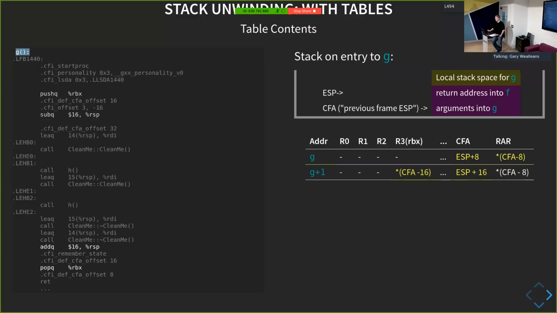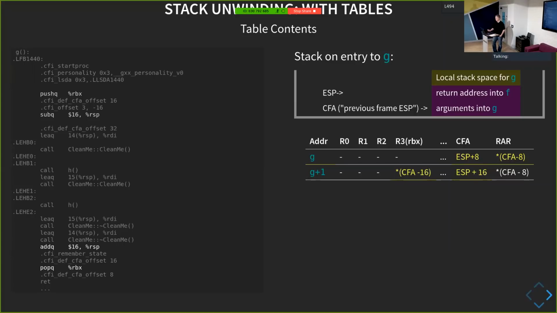The next thing we do is we execute this push instruction, which pushes something onto the stack. It pushes 8 bytes onto the stack. And this is a 1-byte instruction, so it's at address G plus 1. First thing that's happened is the stack pointer's moved away from the CFA. So our CFA now is 16 bytes away from the stack pointer, not 8 bytes away anymore, all right? But also because we've pushed a register onto the stack, which was RBX, we now know that if we want to get the RBX value from the previous frame, we can look at it at CFA minus 16, right? The registers with the dashes here are basically registers that are unchanged or undefined from the previous call frame.